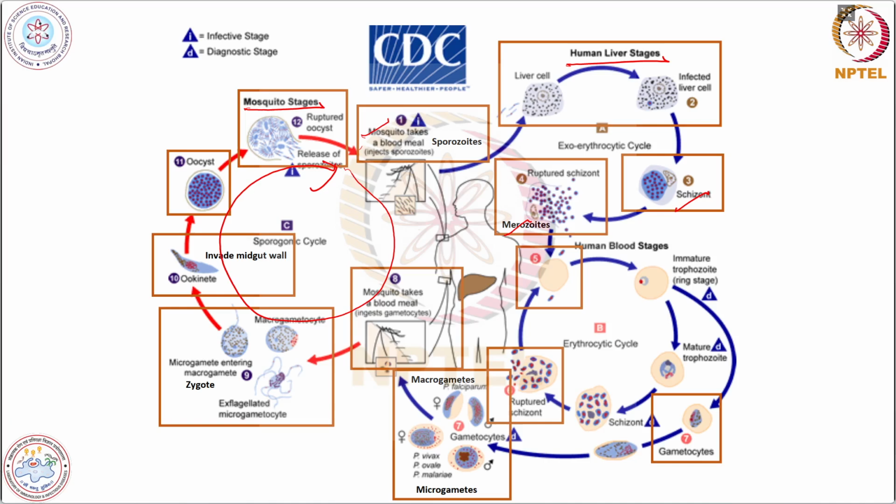And in the human blood stage, the first one was the liver stage, and when the merozoites have reached the blood, they will infect the RBCs, and they will develop through stages from ring form to trophozoites and again schizonts, and when matured, the schizonts will again get ruptured and release more merozoites, and the cycle will continue here in the blood.